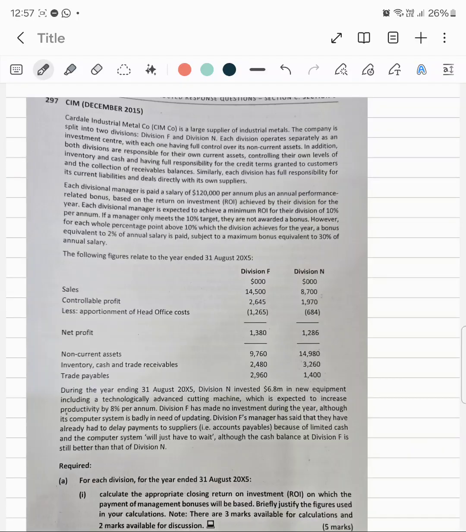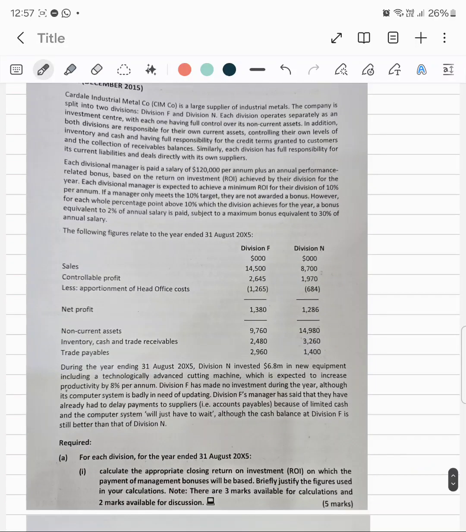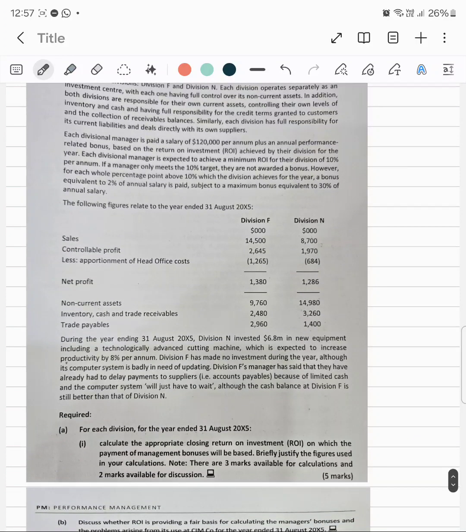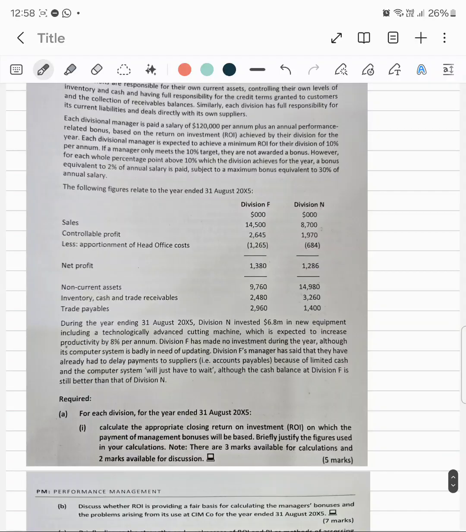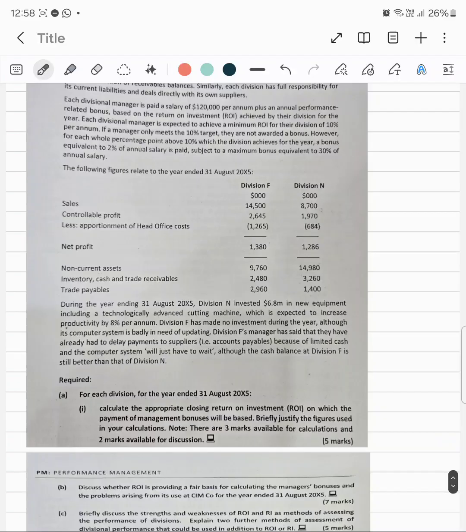Similarly, each division has full responsibility of its current liabilities and deals directly with its own suppliers. Each division manager is paid a salary of 1,20,000 per annum plus annual performance related bonus based on the return on investment achieved by their division for the year. Each division manager is expected to achieve a minimum return on investment for their division of 10% per annum.